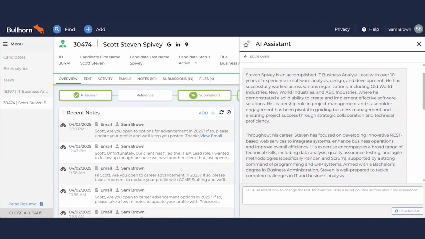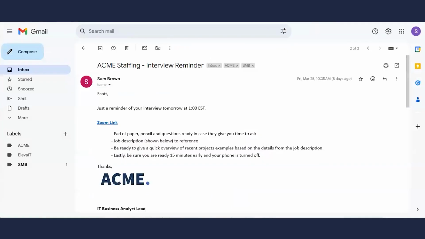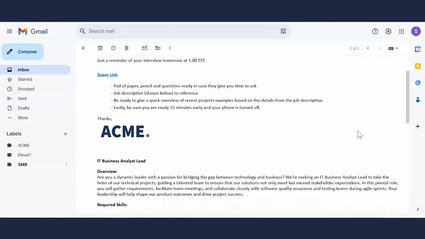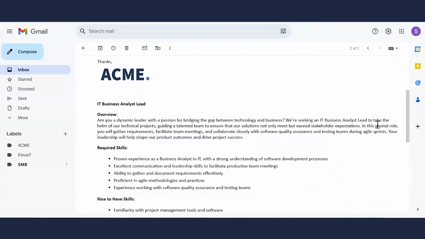within the consideration process. Another quick automation example here, an interview reminder directly to that candidate with the details that matter, as well as the job description. That way, it's not pulling me away from producing more submissions and hopefully producing more placements at the end of the day.